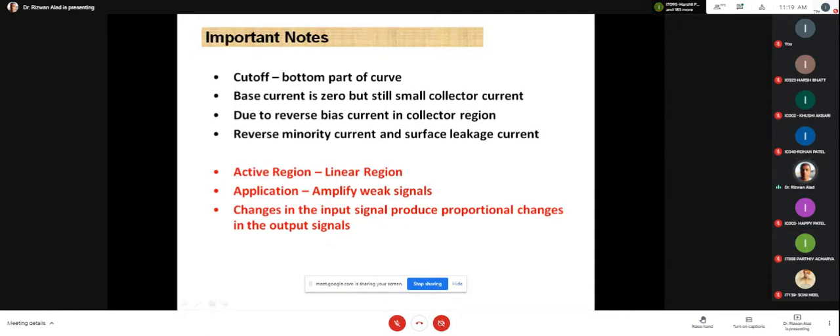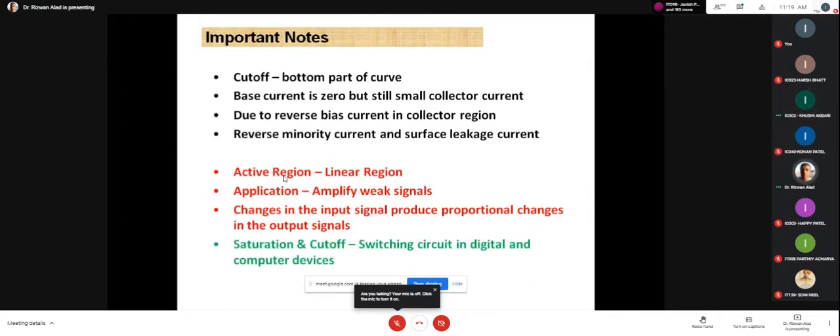Otherwise there is no meaning. In that case what we can say is that the input signal is proportional to the output signal, and this is possible whenever you're operating in the linear region. And this region is the active region of the transistor. Is that clear now? Yes, it is clear, Khushi?